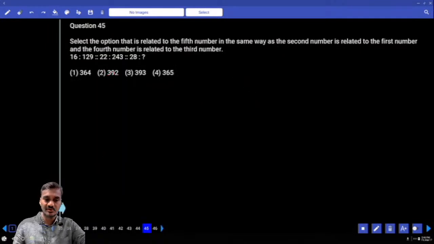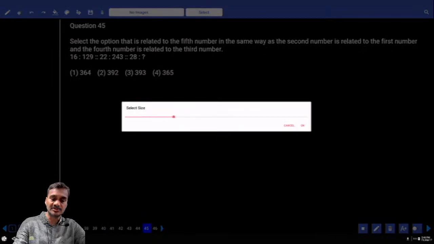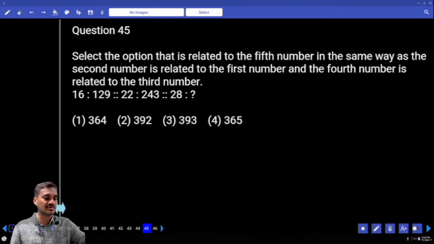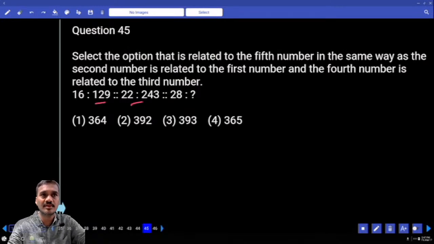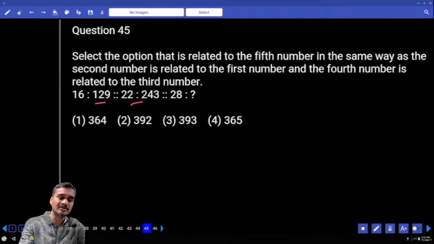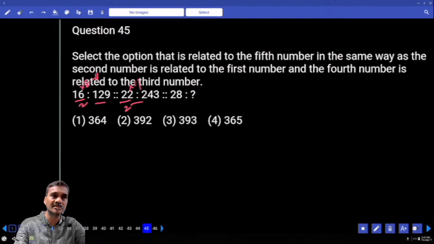Then 45, now 45, 16 and 129. Tell me what is the logic behind this one? 16 and 129. 128, how can we write 128? 16 into 8 plus 1. Does 22 into 8 plus 1 work? 243 it doesn't. 22 into 11 plus 1. Why 8 here? 16 by 2 is 8. Hence it is into 8 plus 1. Now 22 divided by 2 is 11, 22 into 11 plus 1. 28 divided by 2, 14. 28 into 14 plus 1. 8 into 4, 32 plus 1, 33. Last digit is 3, choice 3.